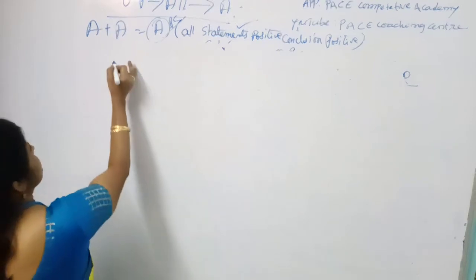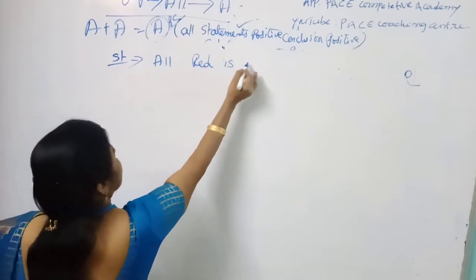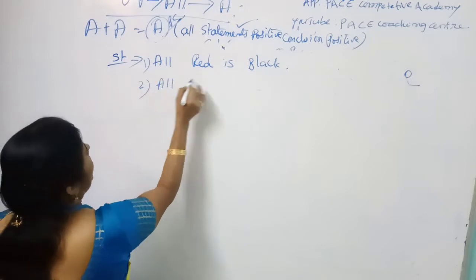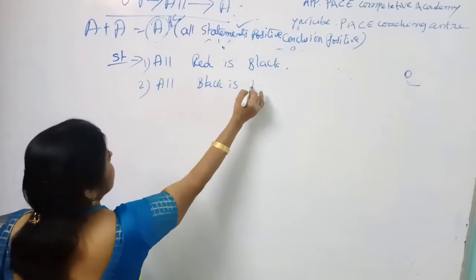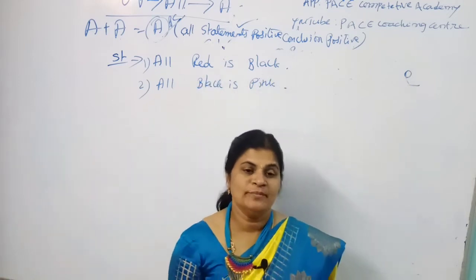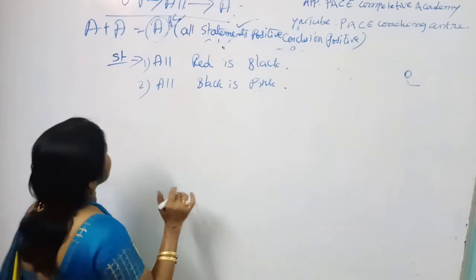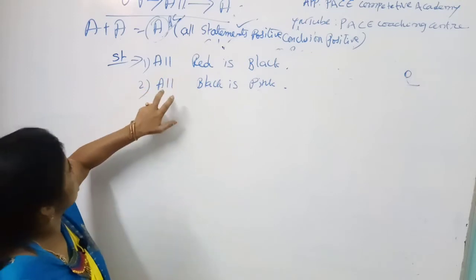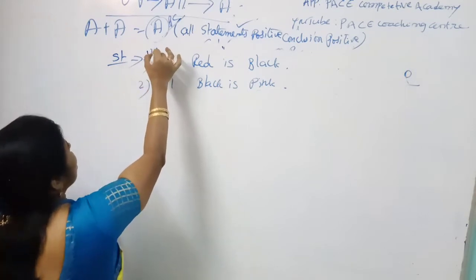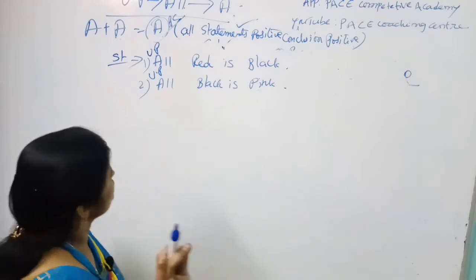So, see some more examples. He says that all red is black. This is the first statement. Second statement, all black is pink. Okay, my dear students, which two things must we remember? First, see the nature of the statement. What is the nature of the statement? Here it is given all, and in the second also it is given all. If both are all, both come under which variety? Universal positive. That is A variety. Both are A variety.